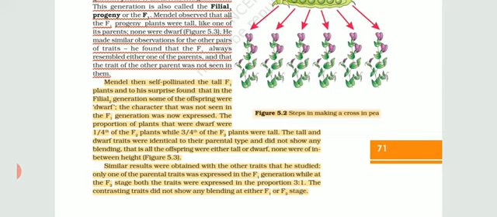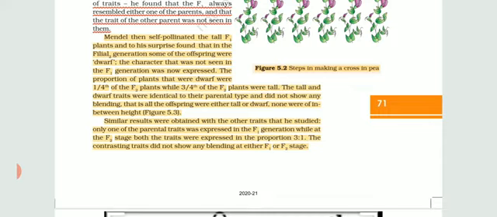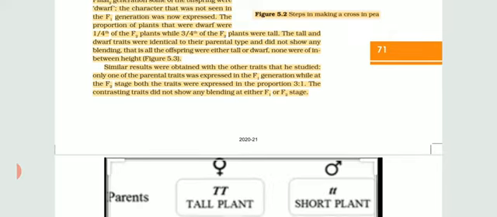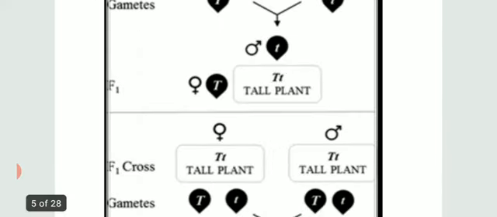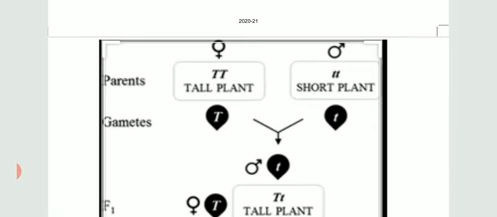It means the dwarf characteristics which came have shown that genes have intermixed. Genes have lost the capacity of dominance. Dwarf genes have also come into existence. This is known as the law of segregation. So two kinds of generations are there, F1 generation and F2 generation, and two ratios will come after F2 generation, that we call the phenotypic ratio and genotypic ratio. So this is a very simple cross which you have to draw in your notebook as well. So a tall plant crossed with a short plant, which must be written as dwarf plant.